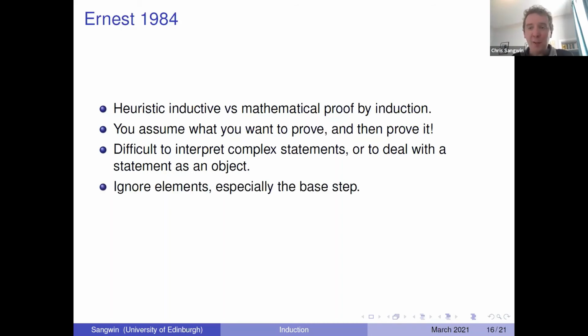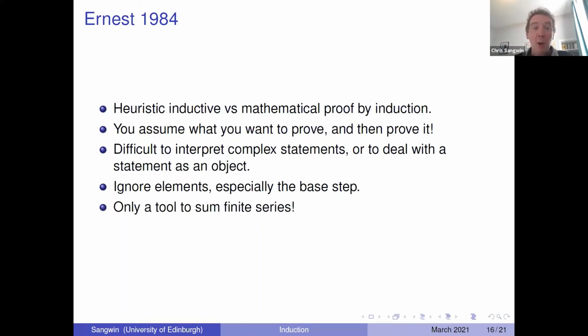And people ignore the base step. Well, mathematicians do this, right? My colleagues write proofs by induction for students and just say, oh, the base case is trivial, and just dismiss it, right? Well, of course, to an expert it is. At any reasonable algebraic level, what I just wrote down, that 1 squared is the sum of the first 1 odd numbers, what have I done there? Nothing of any substance, right? So why are we surprised that the students ignore the base case? Of course they do. But it's the anchor to the chain, isn't it? It's really essential.